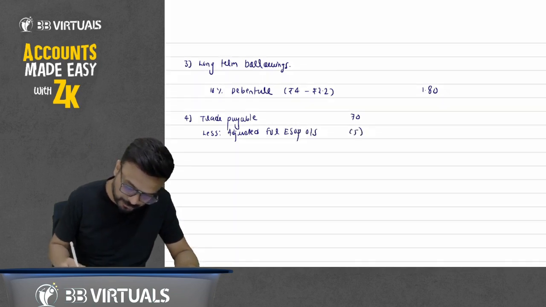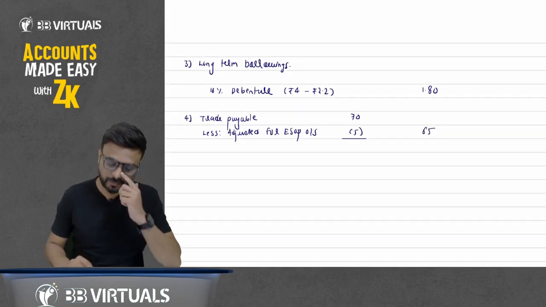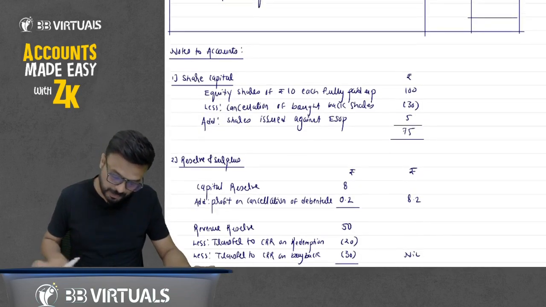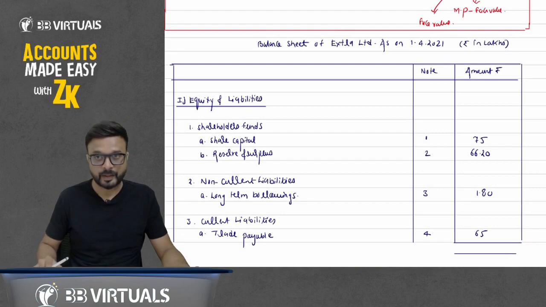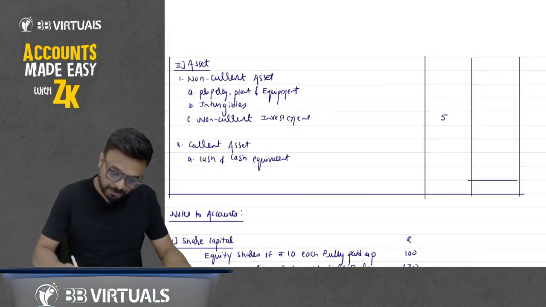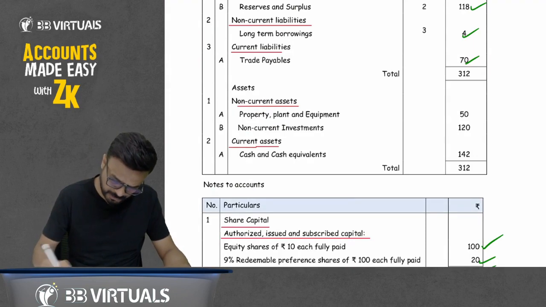So in the outer column it will come 65. You can write down this 65 in the balance sheet. Trade payable 65.